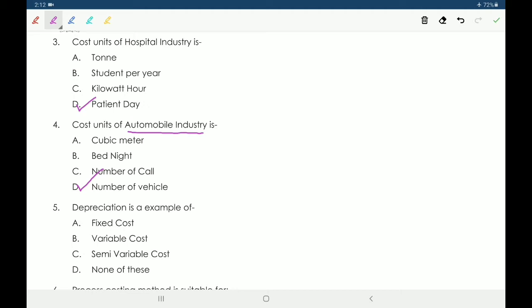Next, fifth one, depreciation is an example of A, fixed cost, B, variable cost, C, semi-variable cost, D, none of these. So depreciation is an example of fixed cost.